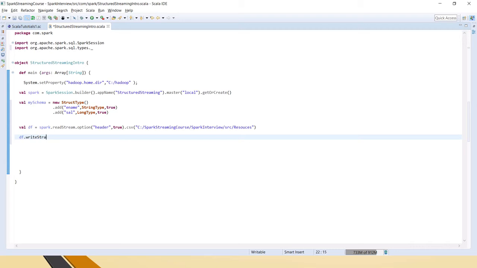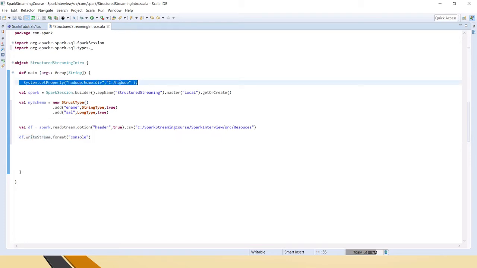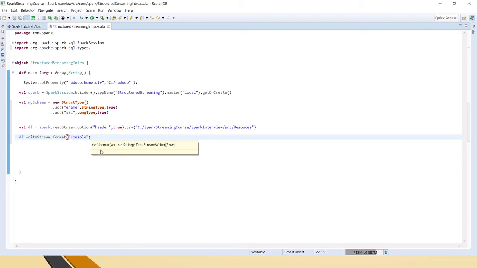Here also we have to take write stream dot. Here we are talking about publishing this to console, right? So this is console, and when you are testing in your local machine, make sure that you add this system.set property for wherever your WinUtils are. Otherwise you will not have the permission to write to your console or even to your local machine. And to console, we have to mention inside the format as console.